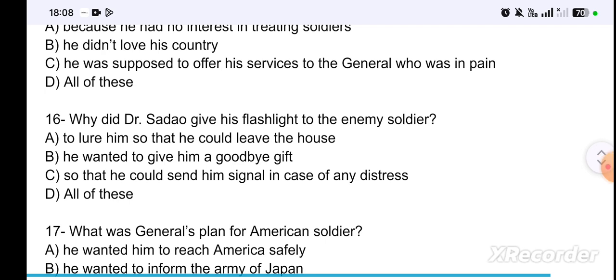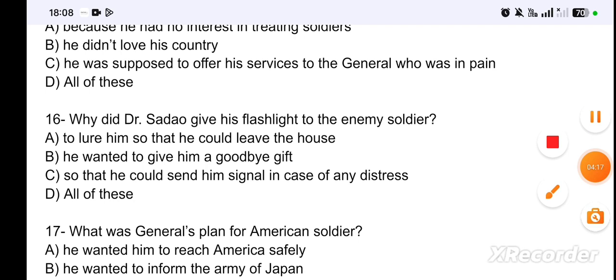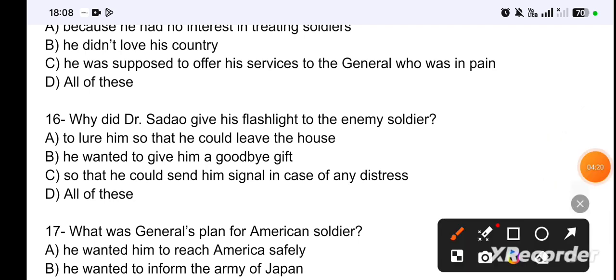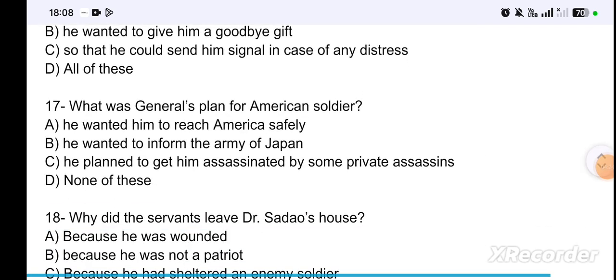Next question is, why did Dr. Sadao give his flashlight to the enemy soldier? To lure him so that he could leave the house. He wanted to give him a goodbye gift so that he could send him a signal in case of any distress. All of these. So the correct answer is option C, so that he could send him a signal in case of any distress.